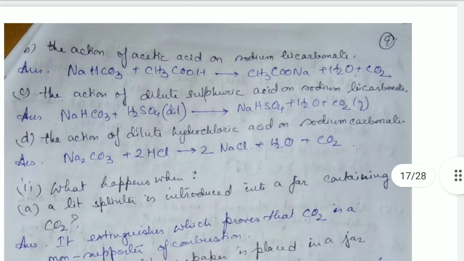Now the action of dilute sulfuric acid on sodium bicarbonate. Sodium bicarbonate combining with dilute sulfuric acid, sodium bisulfate is formed, then water and carbon dioxide gas is liberated. Then the action of dilute hydrochloric acid on sodium carbonate this time. Sodium carbonate combining with 2HCl will give us 2NaCl plus H2O plus carbon dioxide. So sodium chloride is formed.